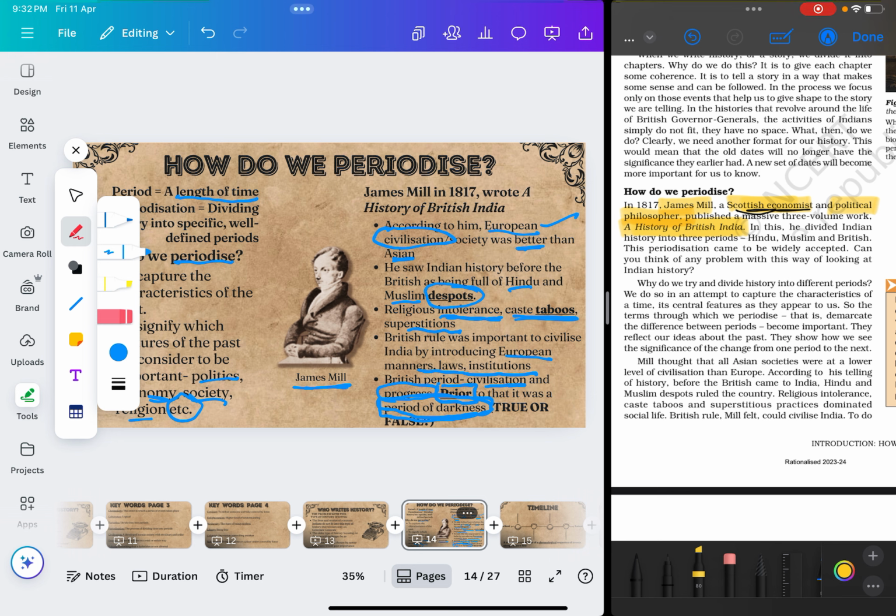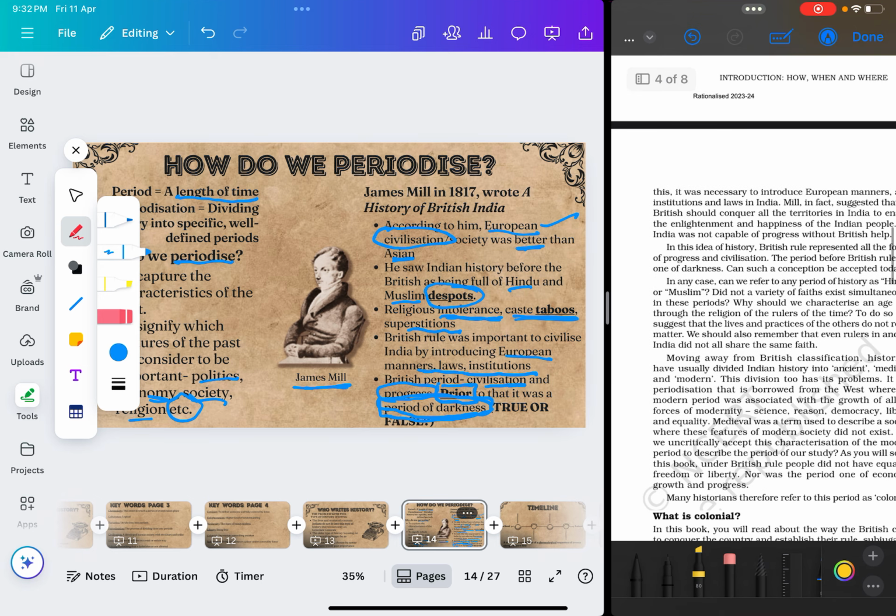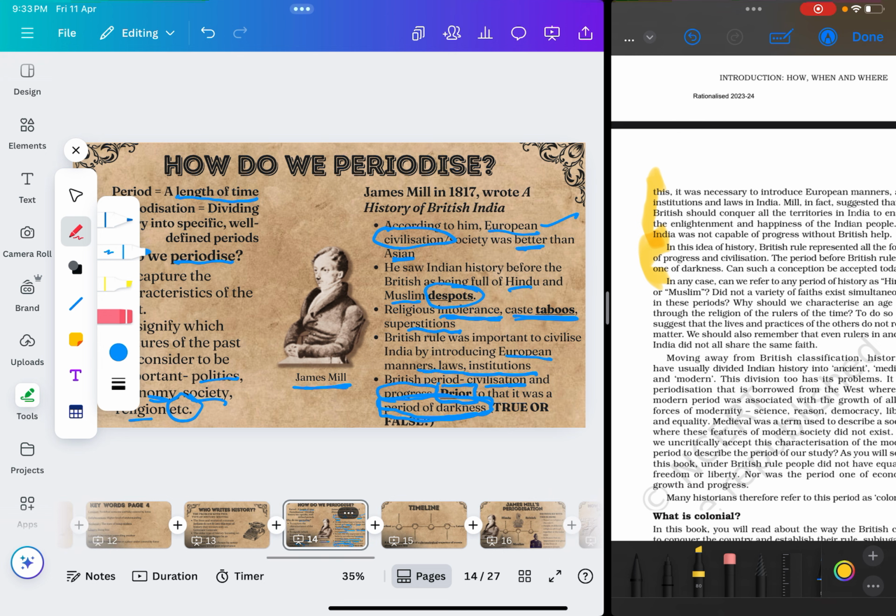While you're thinking about that, I want everyone to just read this page, how do we periodize, and then turn the page and read this. So we'll just take a pause. Everyone should read these passages till here. Okay, now I hope everyone's read that portion.